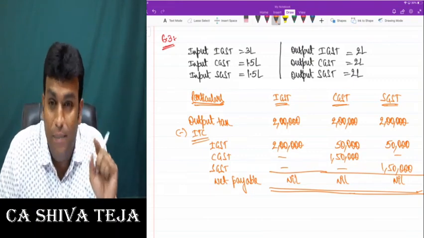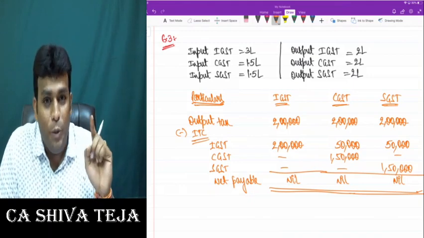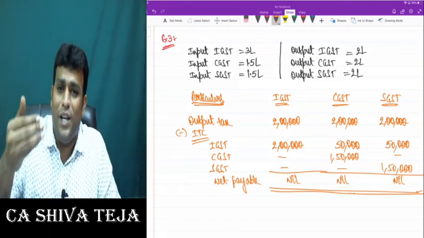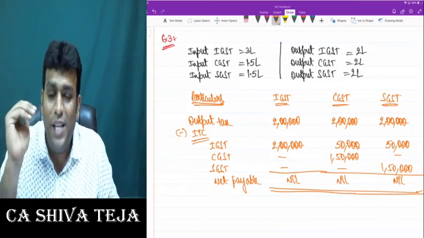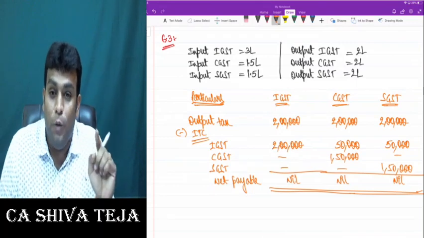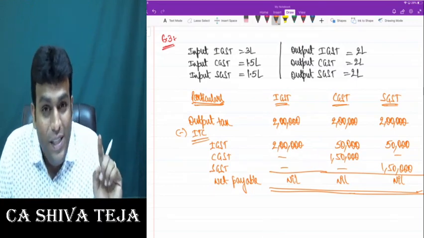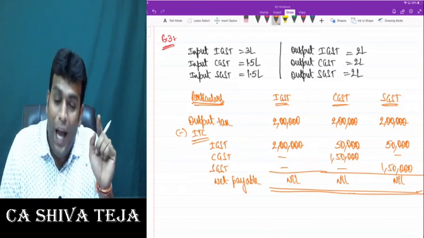And to repeat once again, my dear friends, input IGST credit to be first utilized for output IGST, then for CGST or SGST in any order or any manner. Then input CGST credit to be first utilized for output CGST, then for output IGST. Then input SGST to be first utilized for output SGST, then for output IGST.